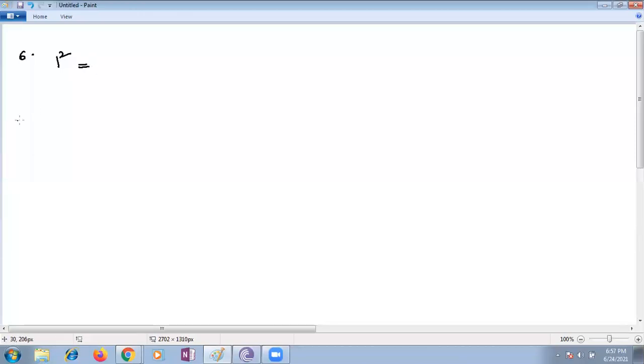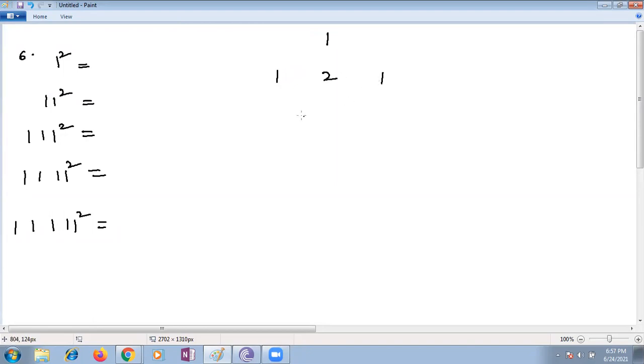1 square, 11 square. Yes, you are learning this from your lower classes. Triple 1 square. 1 square is 1, ma'am. 11 square is 121, ma'am. Triple 1 square is 12321, and then 1234321, like that it will be. Very good. 1 square is 1, 11 square is 121.